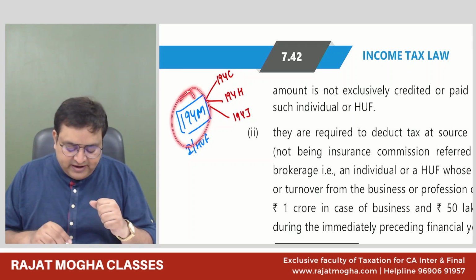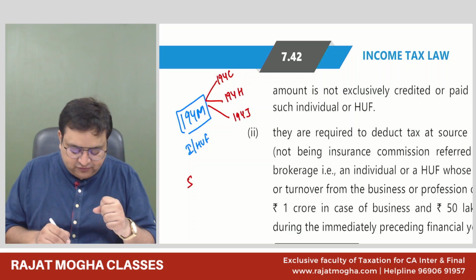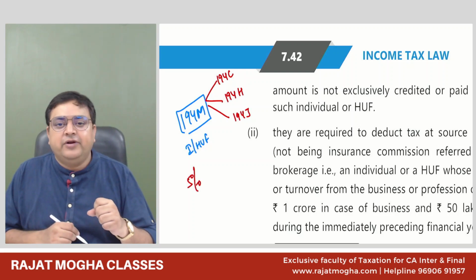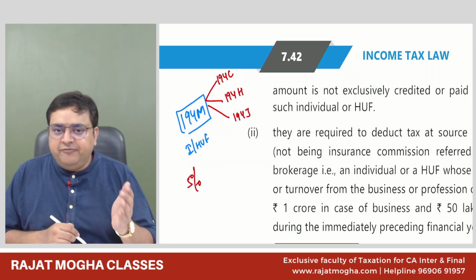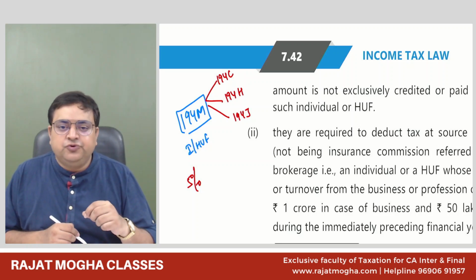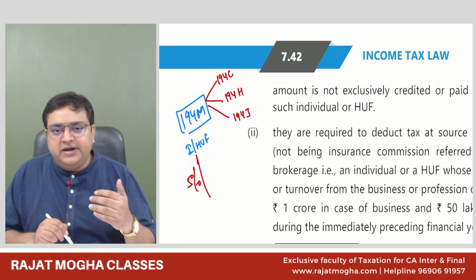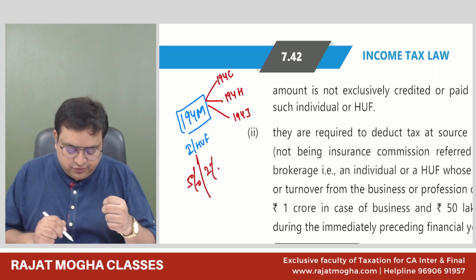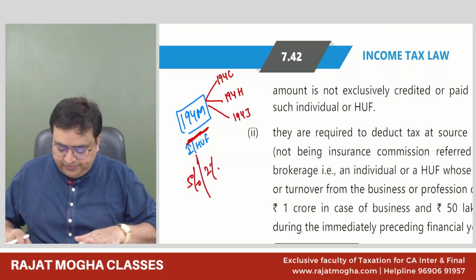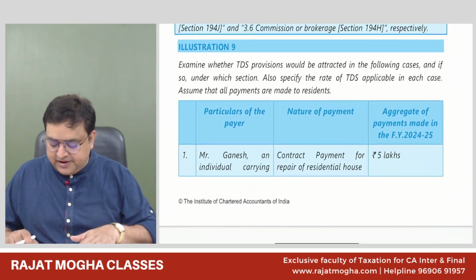The last thing is, how much is the rate of TDS under 194M? The rate of TDS, originally, was 5%. The original rate was 5%, but again, most of the 5% rates have been changed to 2% now. So from 1st October 2024, if you are deducting the TDS on or after 1st October 2024, then the rate will become 2%. This is 194M. So with this revision, let us try this question.